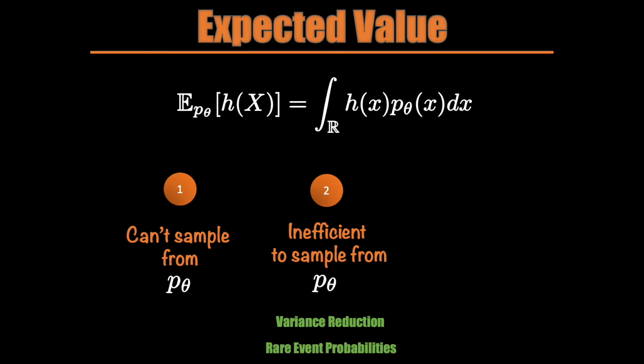Another associated aspect related to inefficient sampling is about computing rare event probabilities. Since a typical sampling procedure should follow the distribution, that is, it should generate more random variables that have high probability of occurrence, this creates inefficiencies when we are interested in rare events.